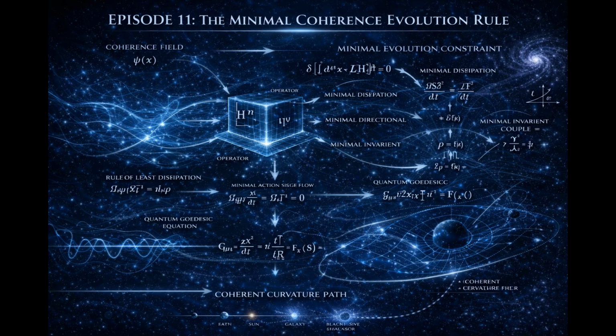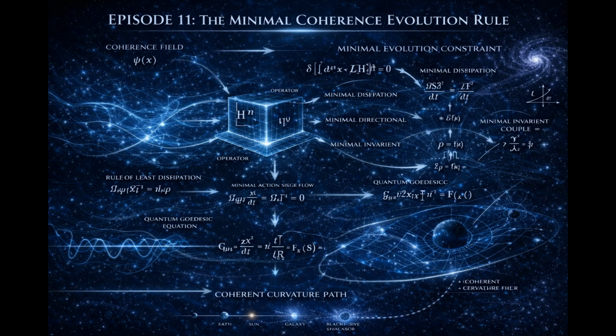Combine all constraints. The minimal evolution rule must preserve total coherence under closure, propagate locally, respond to curvature imbalance, be second order in spatial variation, be linear under small perturbation, be coordinate independent. There are not many structures that satisfy all of these simultaneously. In fact, the simplest structure that satisfies them resembles a divergence of curvature-related flow equal to coherence density variation. That is not accidental, it is structurally forced.